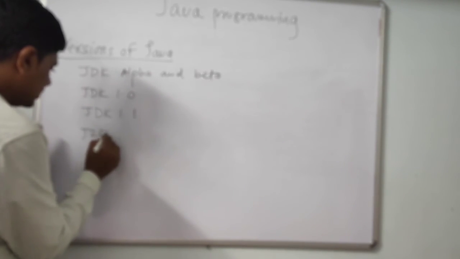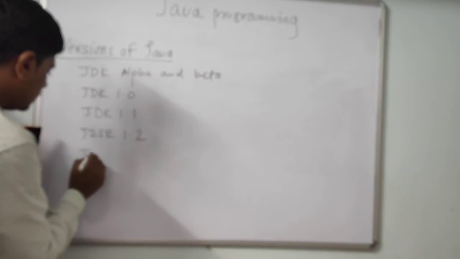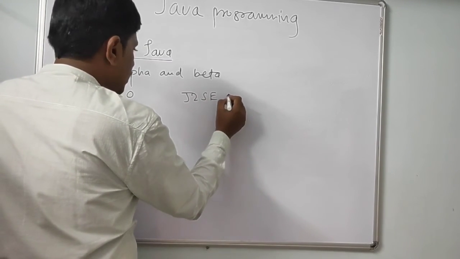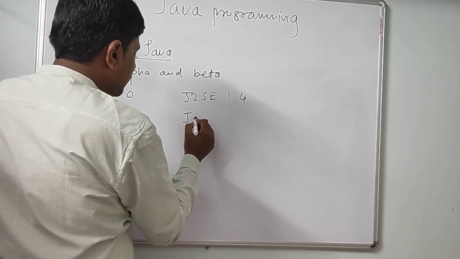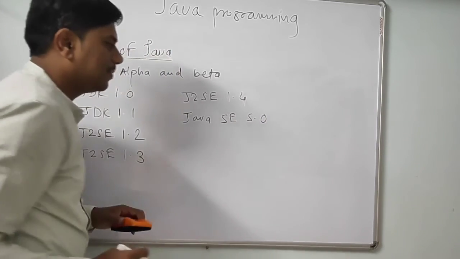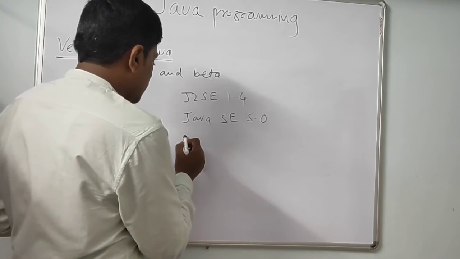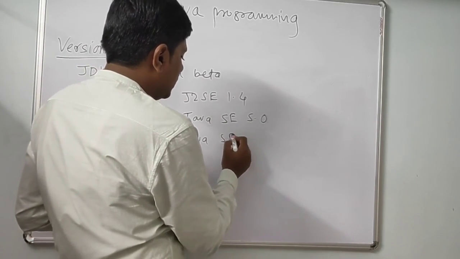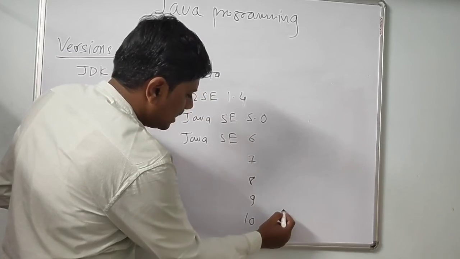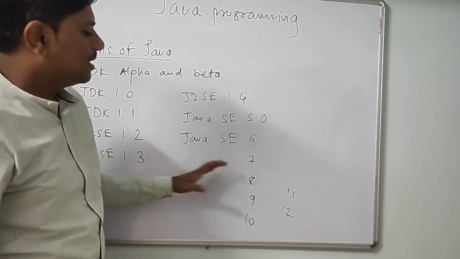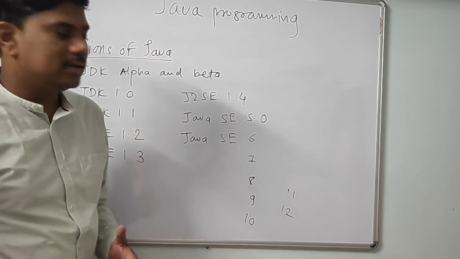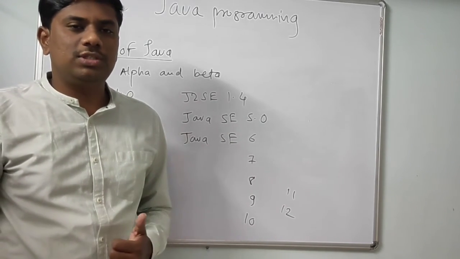Then J2SE 1.2, J2SE 1.3, J2SE 1.4, and then Java 5.0, and then you get Java SE 6, then 7, 8, 9, 10, 11, 12. 12 is the recent one. So these are the versions of Java.